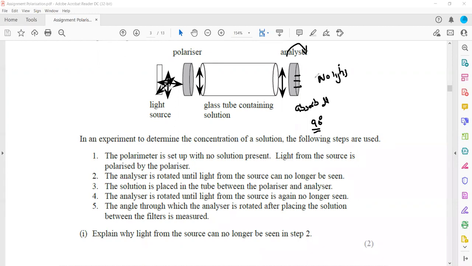That's why no light is able to pass through this analyzer. So when you write the answer for this part, you will mention that the analyzer is rotated 90 degrees to the polarizer, or the angle difference between the polarizer and analyzer is 90. So the light is absorbed and no light is able to pass through.